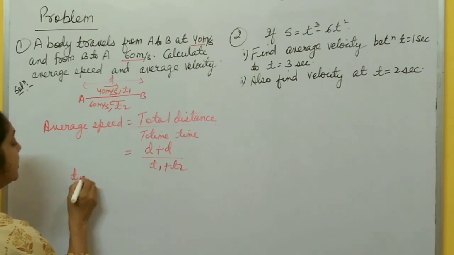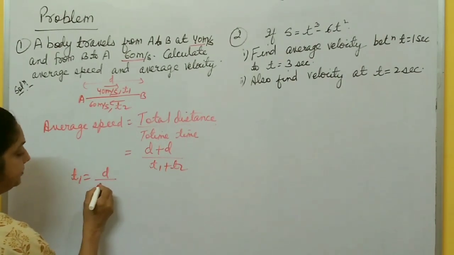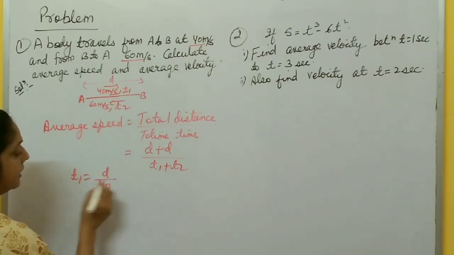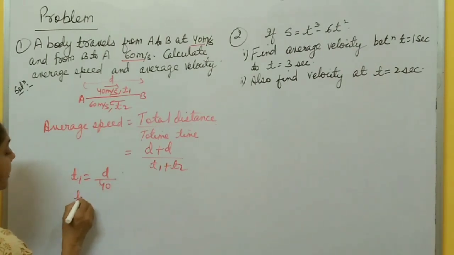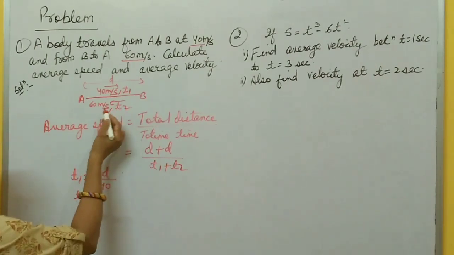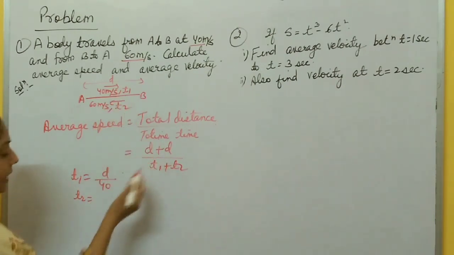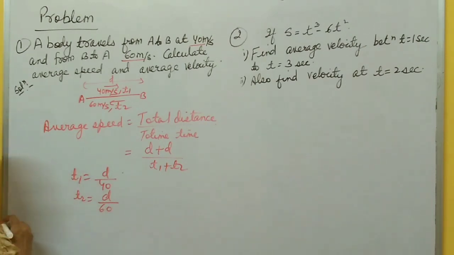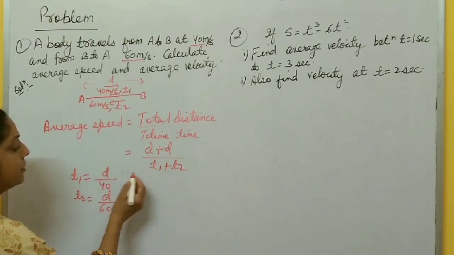So time T1 is distance by speed, and speed from A to B is 40 meter per second, so D by 40 is the time. Now T2: speed is 60 meter per second, and the distance is again D, so D by 60. In this way you calculate T1 and T2, and you put these values here.